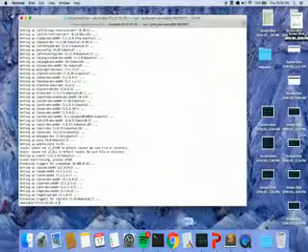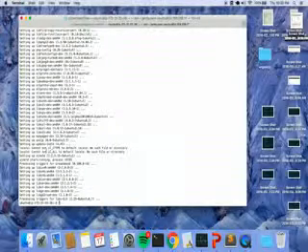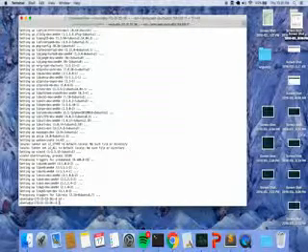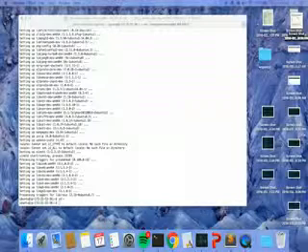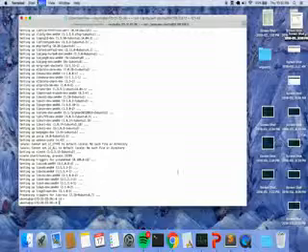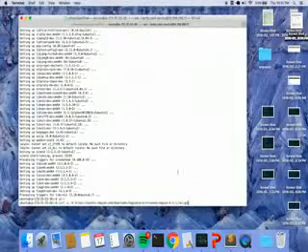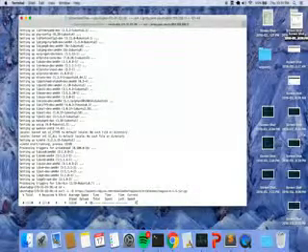Okay, so the dependencies are installed. Next we go to the root directory just to make sure, and we download the Nagios source via curl. It's just a quick download of 10.6 MB. It should be done in a while.